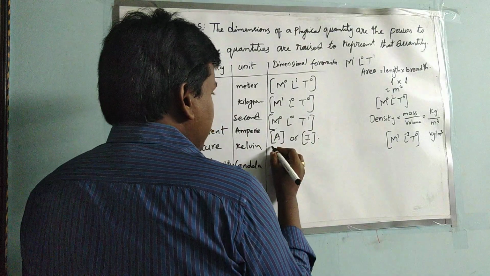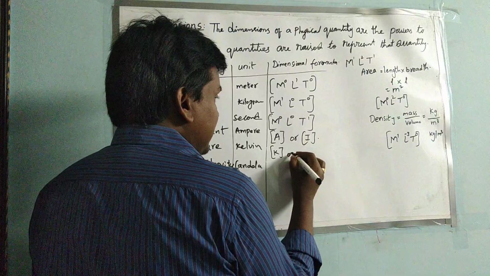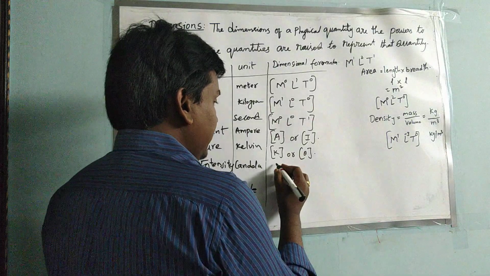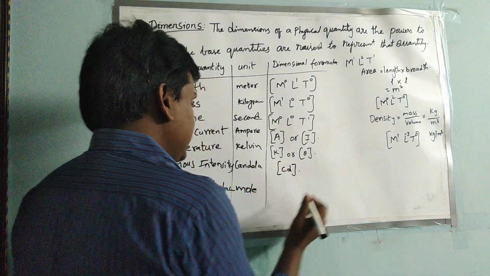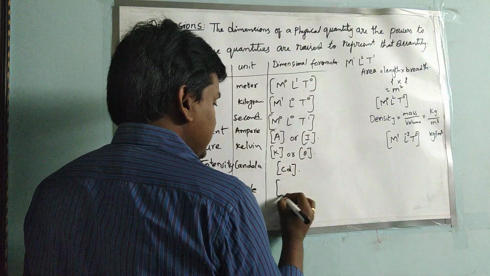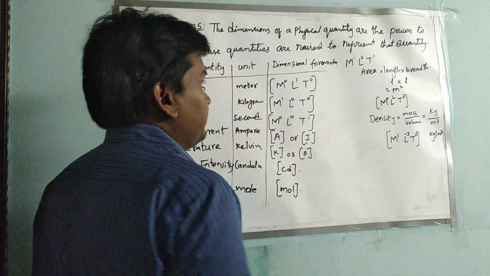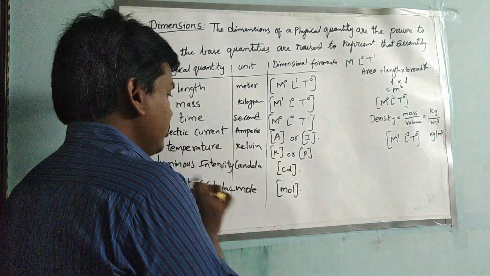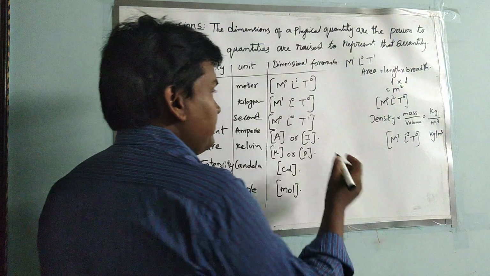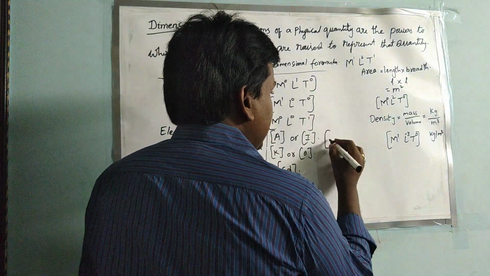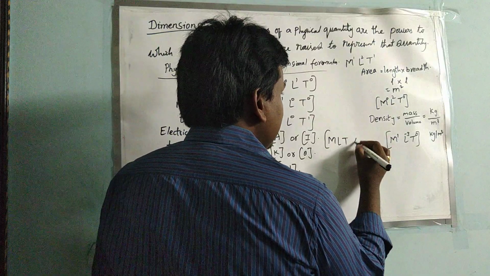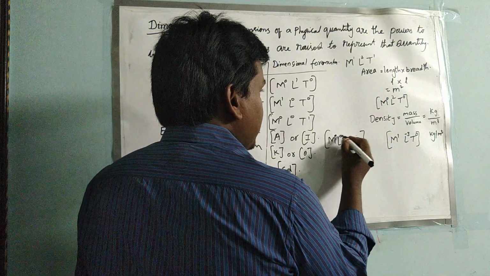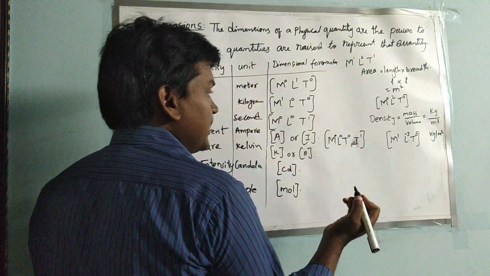Next, temperature: capital K in square brackets or theta in square brackets. Luminous intensity: CD in square brackets. Amount of substance: MOL in square brackets. So these are the dimensional formulas. For electric current, temperature, luminous intensity and amount of substance also, we can consider the same. It can be written as M, L, T, A or I, anything you can mention. All these terms will be 0 here, only I will be there.